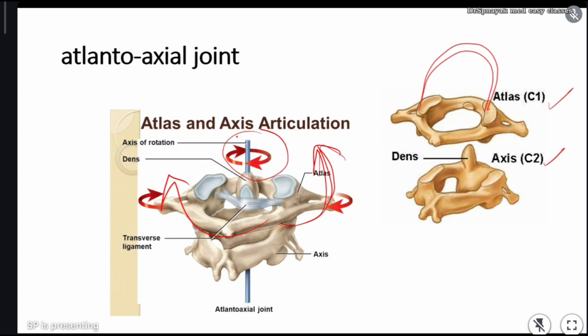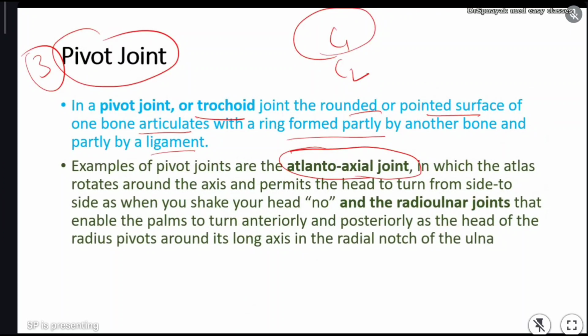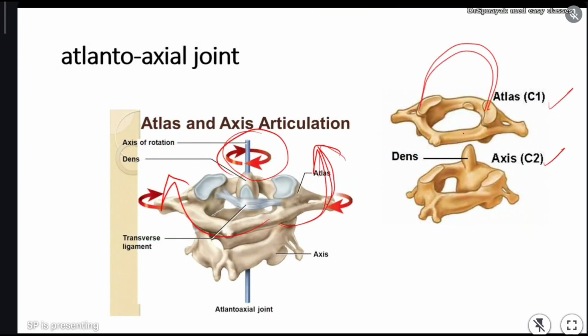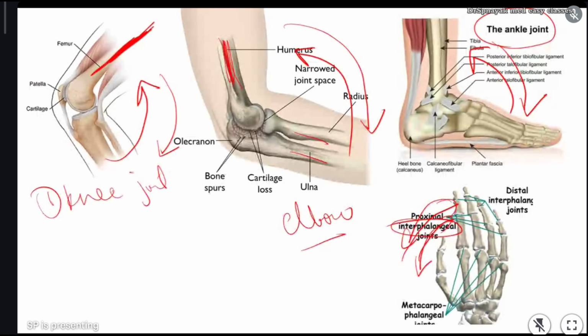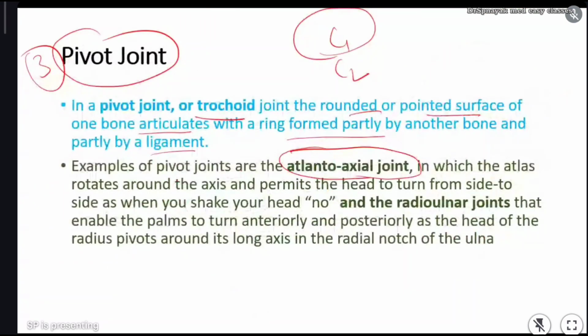Here you can rotate your head, and that is because of the presence of the pivot joint. The pivot joint example is the atlantoaxial joint. The joint between atlas and axis is a special joint actually. This type of joint is very rare and is present in the skull between atlas and axis only. And also it is present in the radio-ulnar joints.